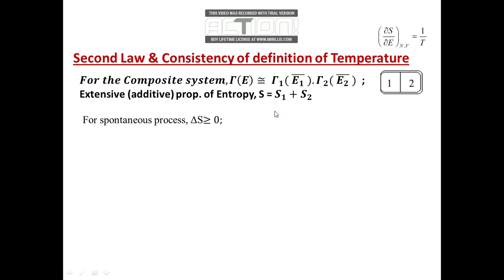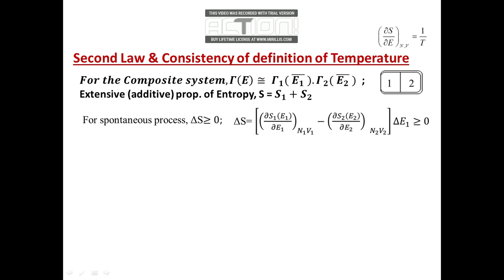Delta S is (∂S1/∂E1) dE1 plus (∂S2/∂E2) dE2, and as we discussed in the previous slide, dE2 is equal to minus dE1.